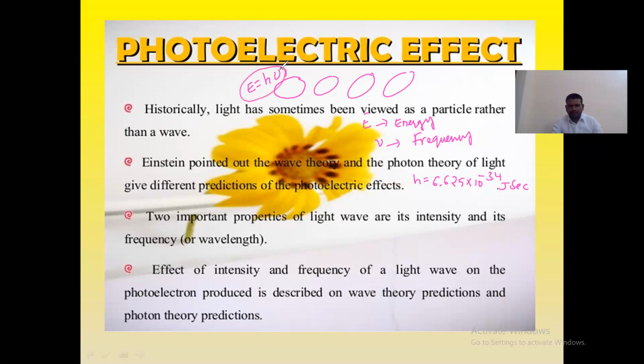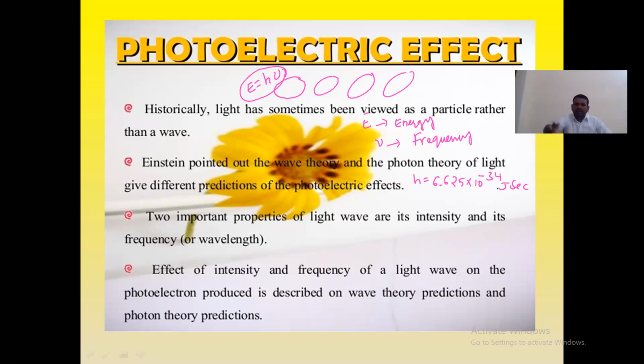E is equal to h nu, because it is very important to predict the 4 salient features. Okay, so these are the points. The 2 important properties of light wave are its intensity and its frequency. See, here in the photoelectric effect, we are explaining mainly on the basis of the intensity and the frequency of the light.